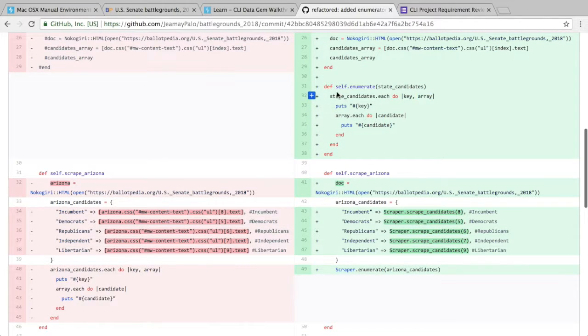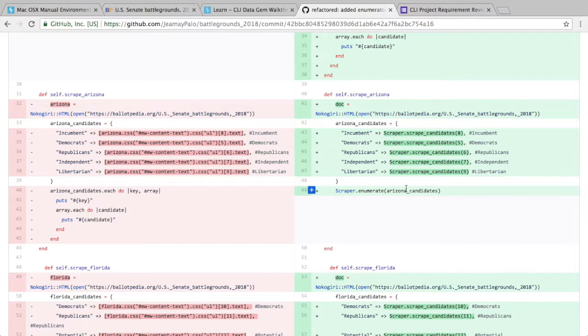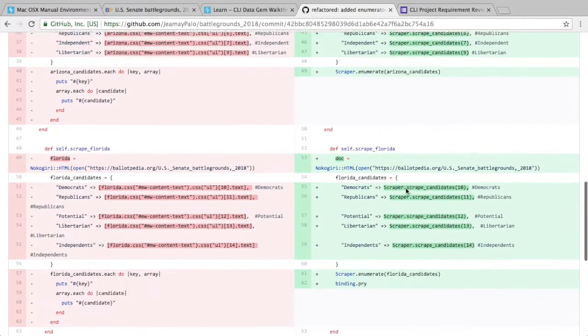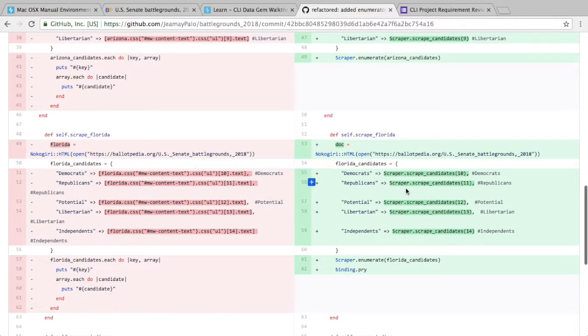Now that I have this method, I deleted all of these from each of my state methods. Instead of writing all that body of code, I can just write scraper.enumerate and pass in the argument of the state candidates. And I immediately thought that looked way better.